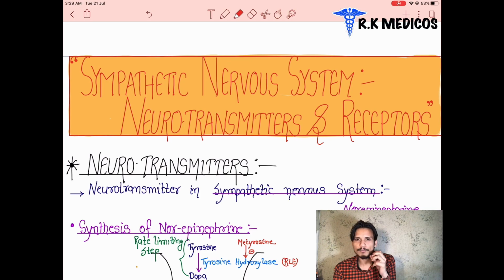So you have to memorize all the locations of these receptors now, because in the next class we are going to discuss where these receptors are located and how these drugs are going to perform their action. Before we discuss the action of these drugs, we have to know where their location is and how they work, maybe vasodilation, vasoconstriction, what type of GPCR is working there. So everything we will discuss later.